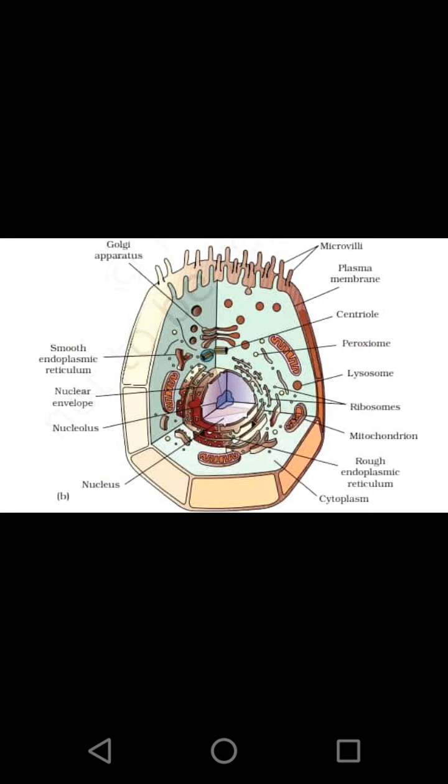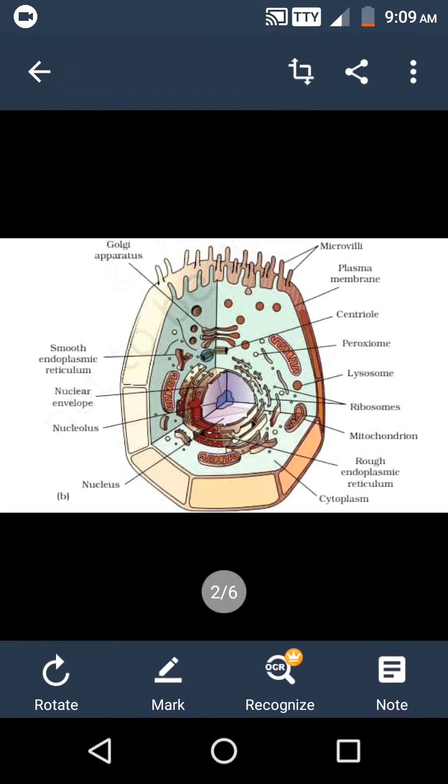The cytoplasm is found inside the cell. Then mitochondria. These mitochondria are the powerhouse of the cell, and the number of mitochondria may vary from cell to cell based on their function.